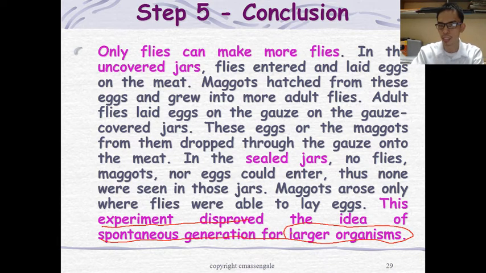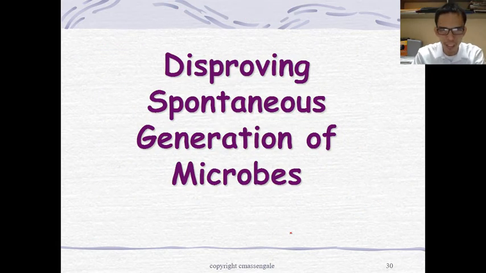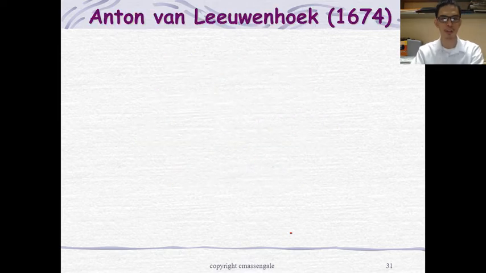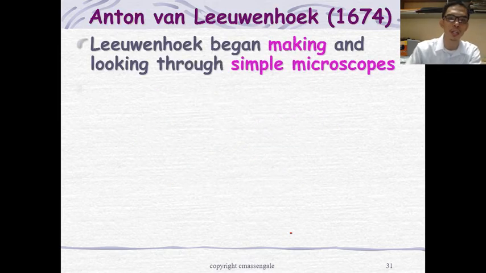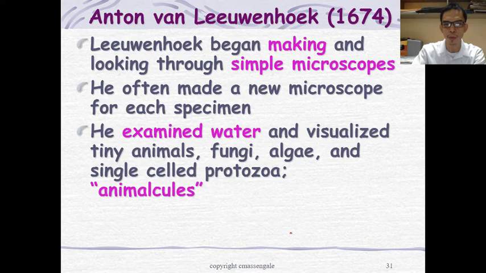But they were not satisfied. How about the smaller organisms? So, how do we disprove spontaneous generation using microbes? Anton van Leeuwenhoek created the simple microscope, and he examined water. He found the water contains tiny animals like protozoa, fungi, algae, and some such.